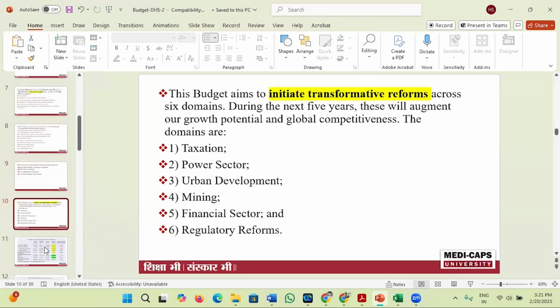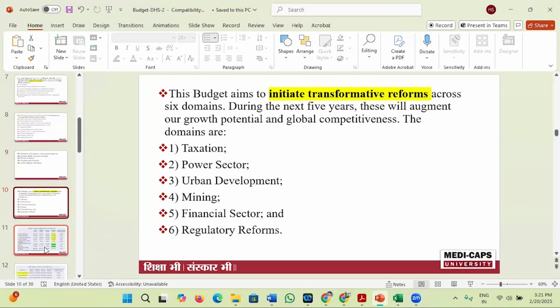Now, the budget aims at various kinds of transformative reforms across 6 domains. Now look at the board here. There is taxation. Government wants to change direct and indirect taxation so that it becomes easy to pay for the person who is paying the tax and the person who is collecting the tax and giving it to the government.